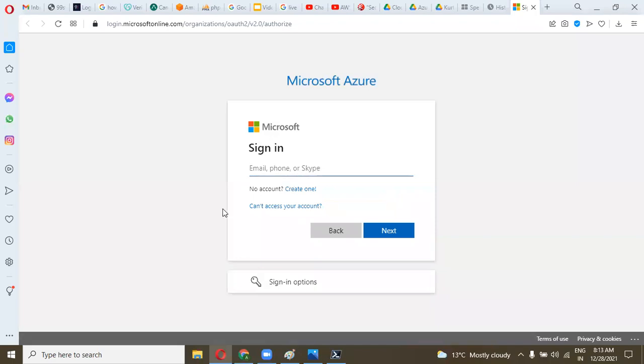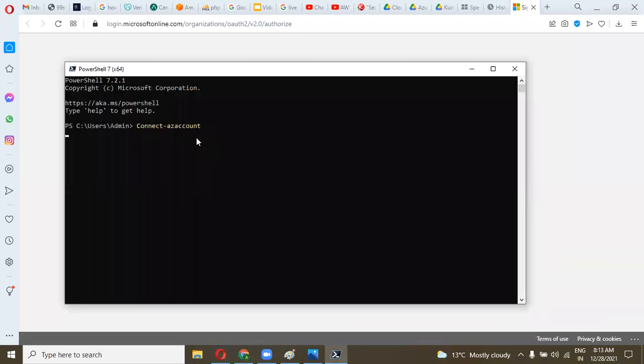Then I can easily connect it with my Azure account in the terminal. We will see these things in the session: how to connect and configure your account in PowerShell. I can manage all my resources through PowerShell.